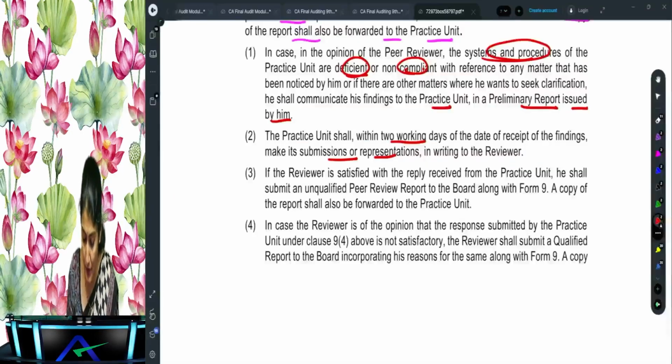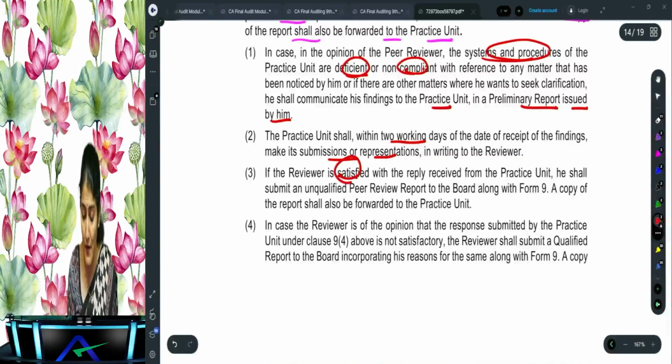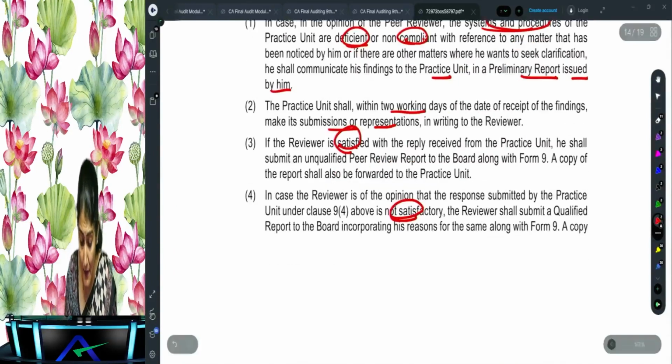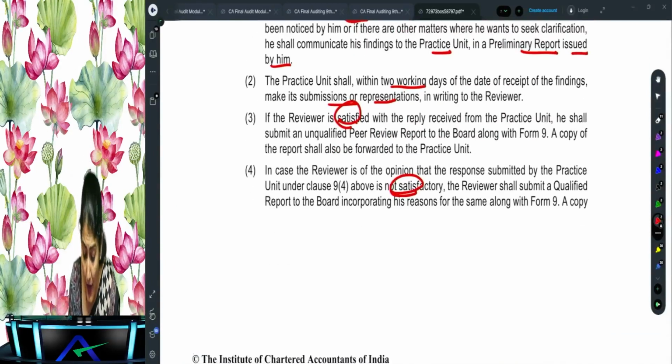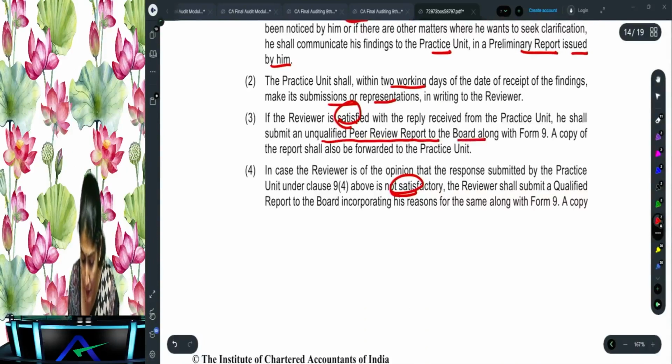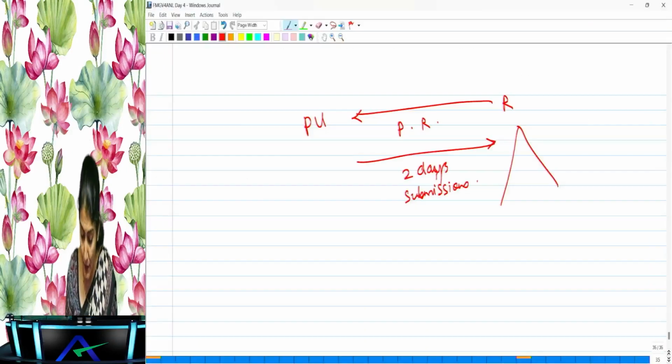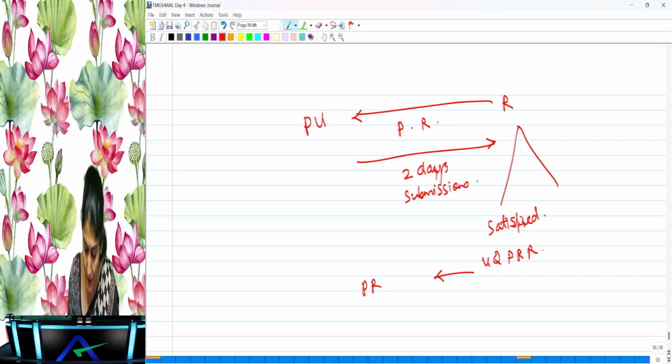What are the same 2 things which can happen? The reviewer is satisfied with the responses, or the reviewer is not satisfied with the responses. If the reviewer is satisfied with the responses, then he will issue an unqualified peer review report to the board, and a copy of the report will be forwarded to the practice unit. Right, so if he is satisfied with the responses, he will issue an unqualified peer review report to the peer review board, and also send a copy to the practice unit.